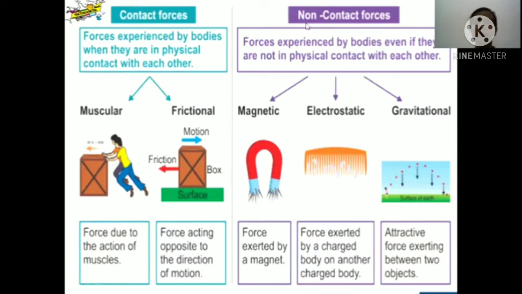As you know, in the previous part we discussed the contact force, the force which acts with the contact of two bodies. Now today we will discuss the non-contact force. As you know, there are three types: magnetic force, electrostatic force and gravitational force. So we will discuss all three one by one.